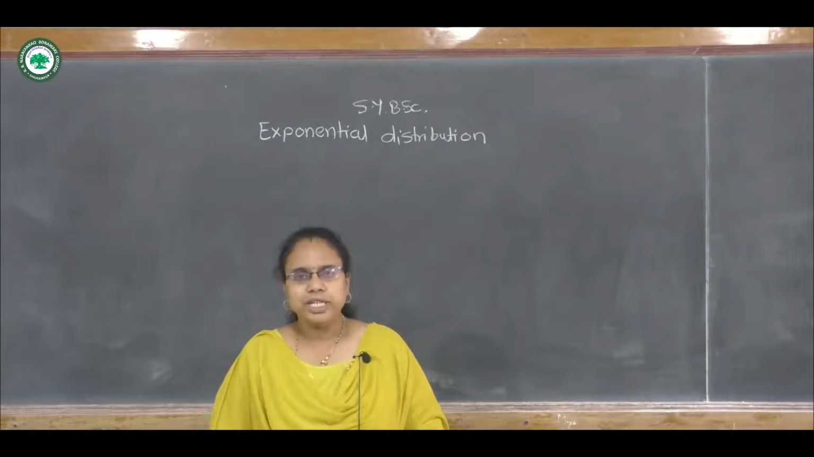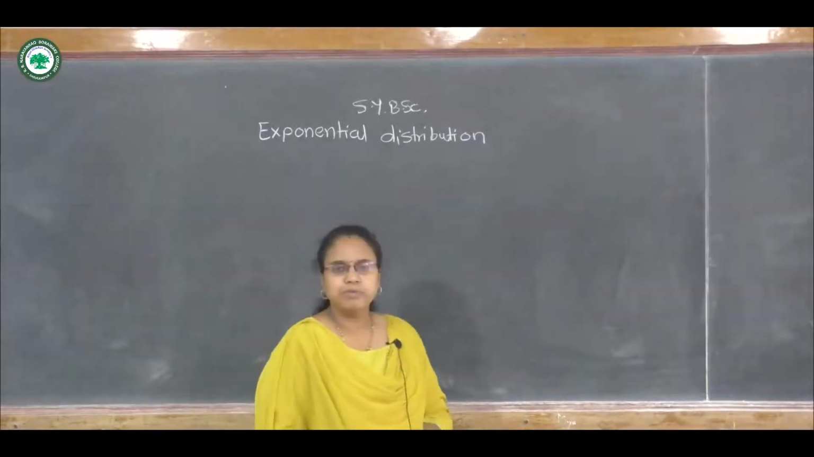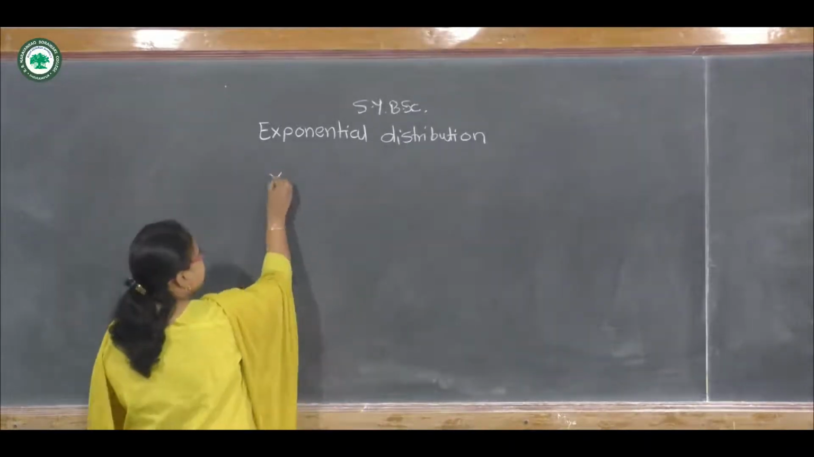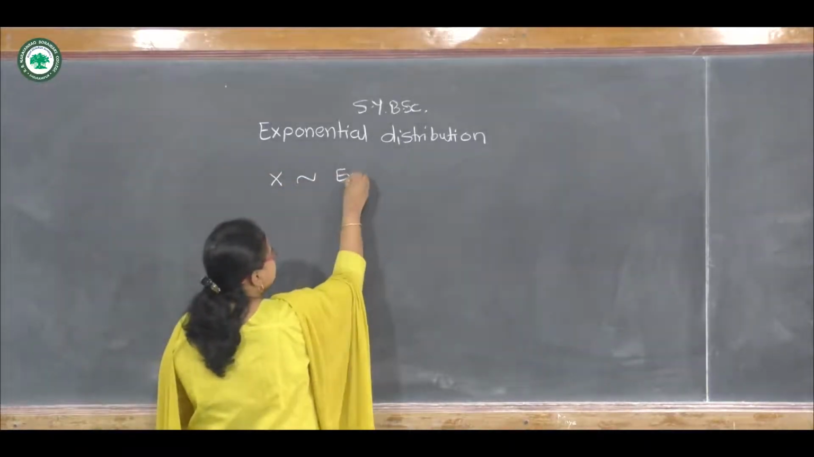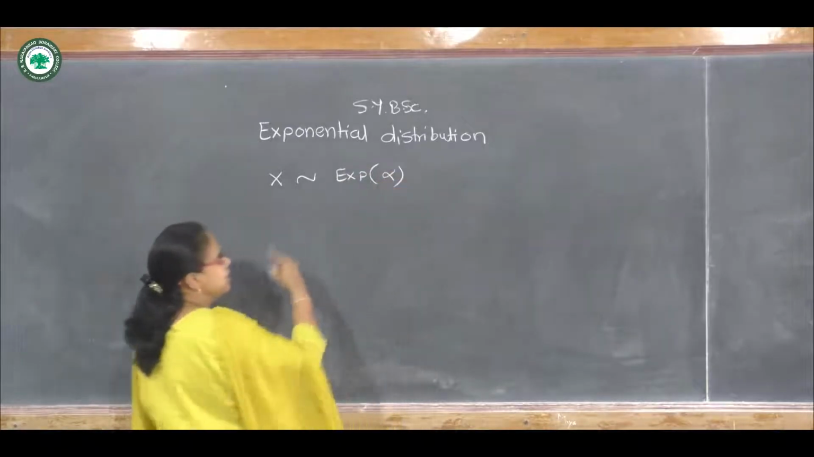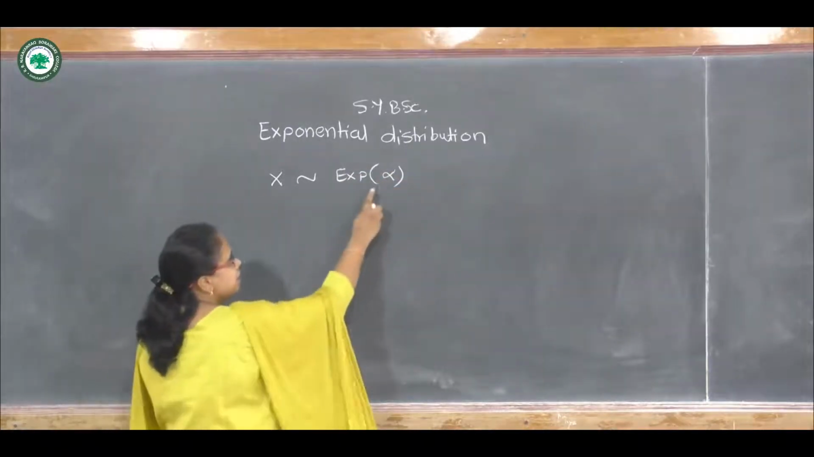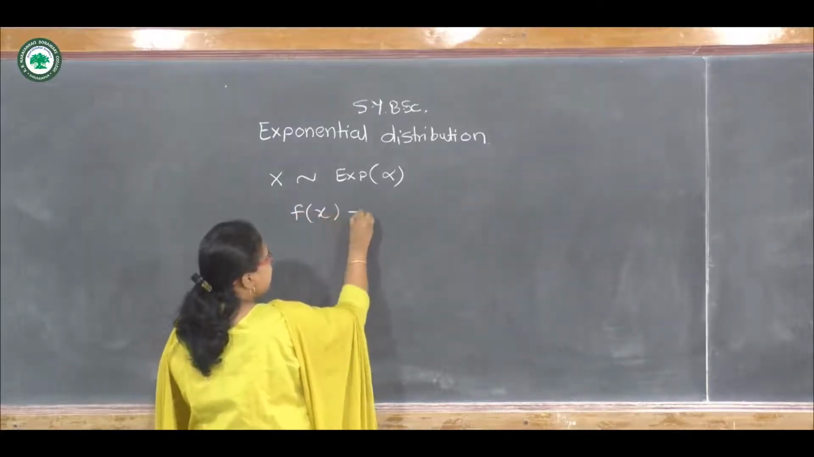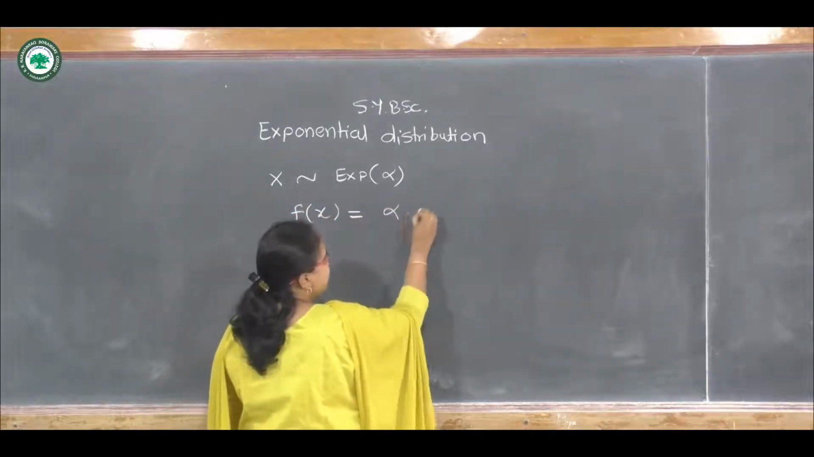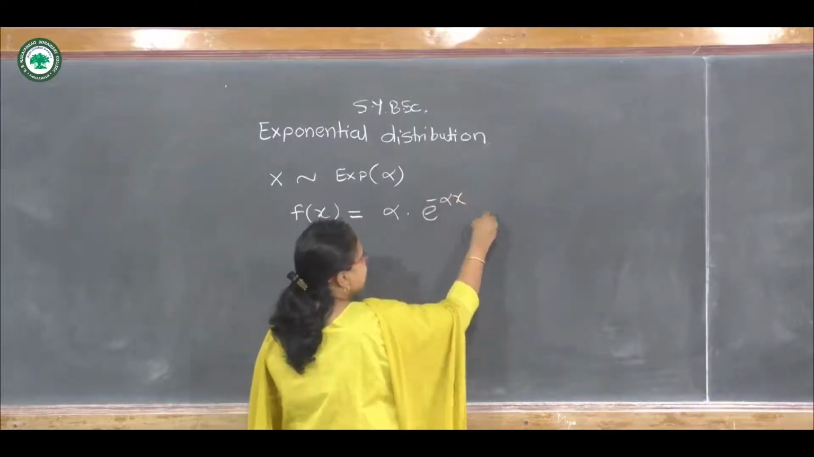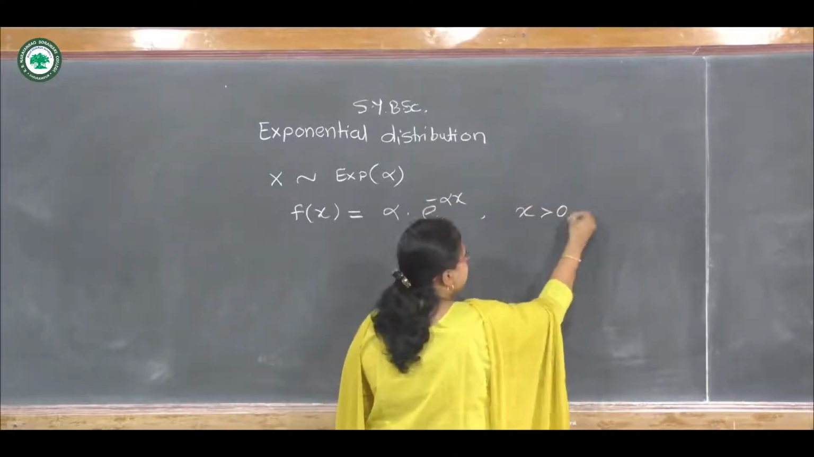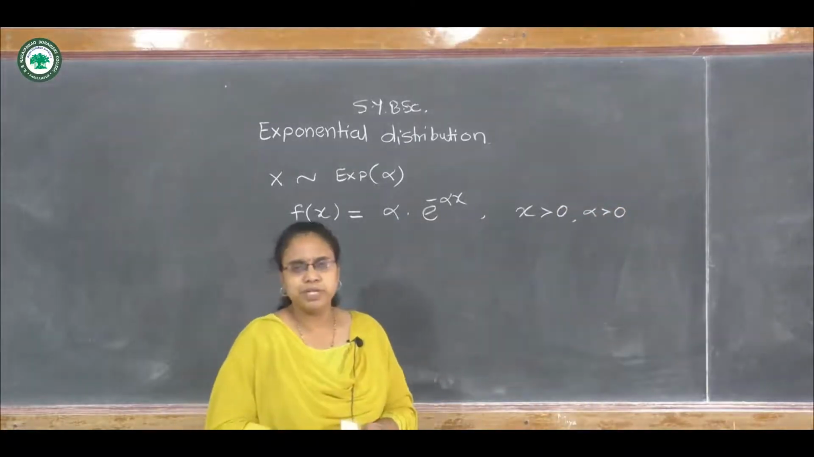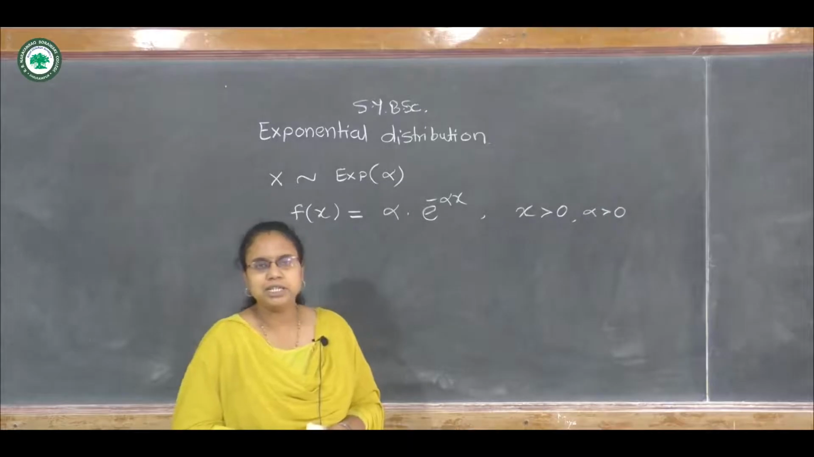Today I am going to teach the exponential distribution. We have already seen its PDF. If x follows the exponential distribution, it is denoted like this with parameter alpha. Then we can write its PDF as f of x equals alpha times e raised to minus alpha x, where x is positive and alpha is positive. So this is the PDF of the exponential distribution when the parameter is alpha.